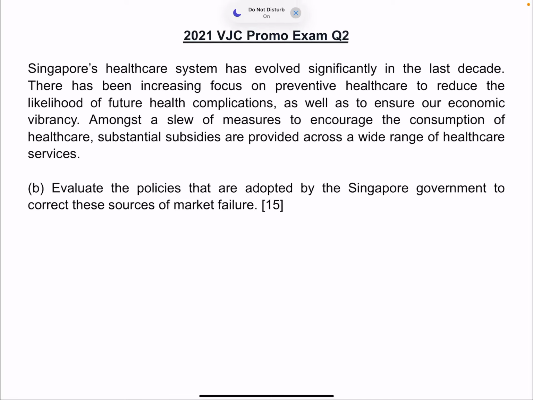Okay, so we are continuing on from the third remedial into the fourth one. So it's the same question, except now I'm doing part B. Part B is a 15-mark essay question, right? And 15 marks is 10 plus 5. The 5 means you need an evaluation. You need to have evaluation going on. And then 10 marks will be your R1 and your R2.